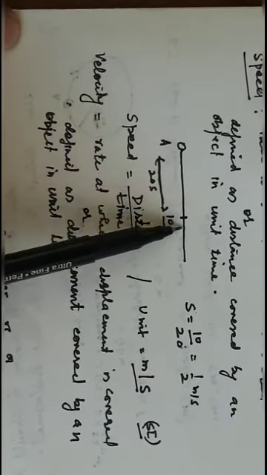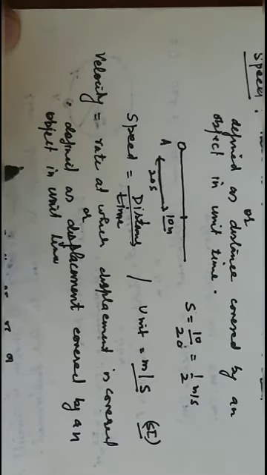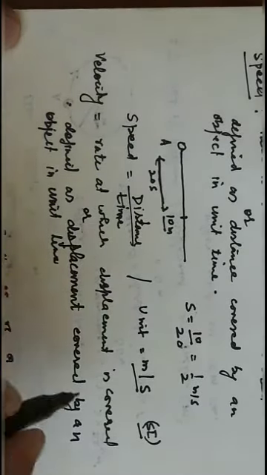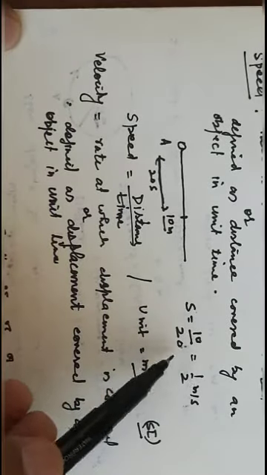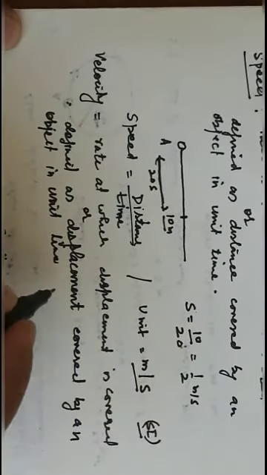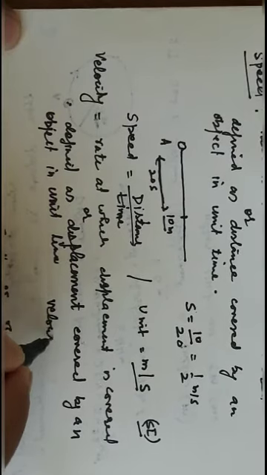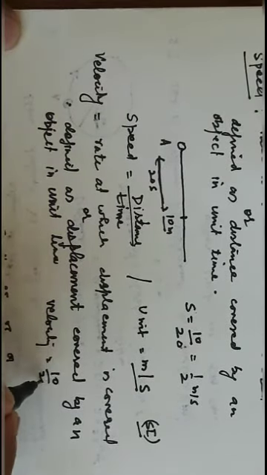Same here also, if a body is moving in a straight line, covering 10 meter distance in 20 seconds, then speed becomes 1/2 meter per second, and velocity will also be 10 meter divided by 20, which is 1/2 meter per second.